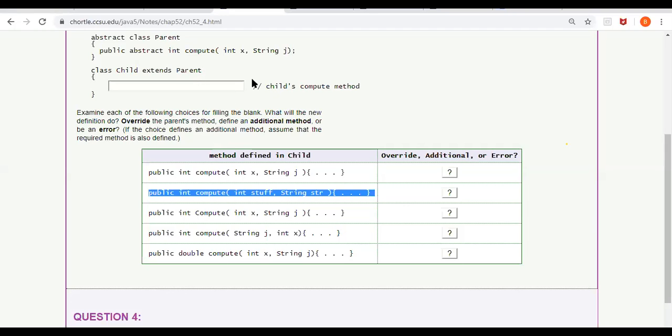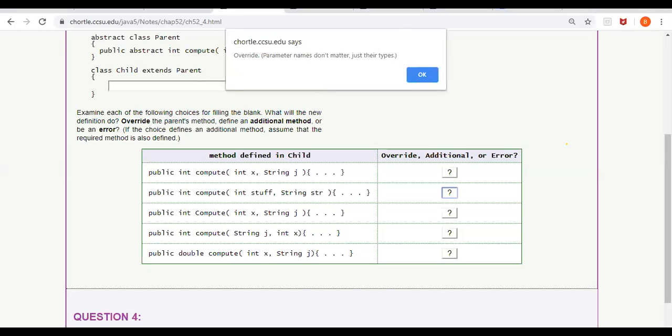Please understand, but there is a difference. What is the difference in these two? Only the parameter name is different. It is x here, it is stuff; here it is j, here it is str. But is there any change in the name, parameters and return type? No. So it has to override. Parameter name doesn't matter. We are not bothered about the parameter name, we are only bothered about the types.